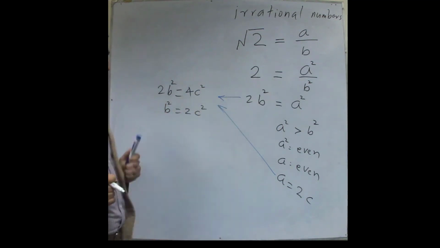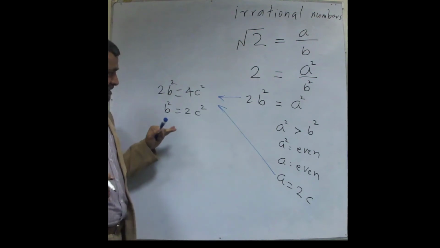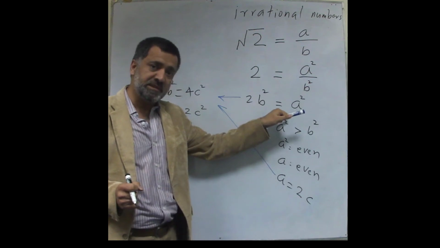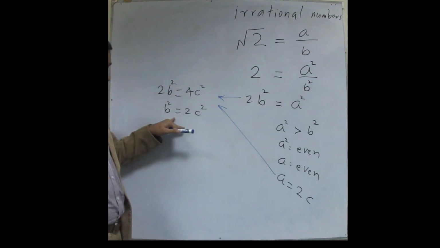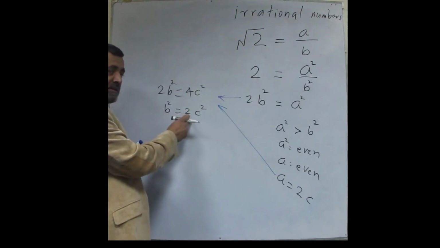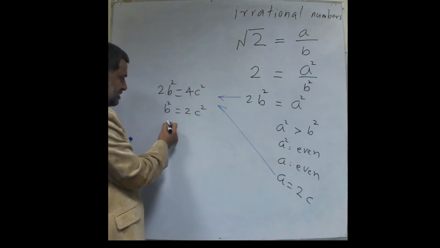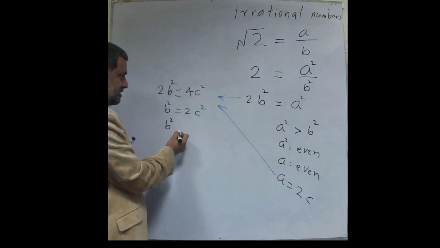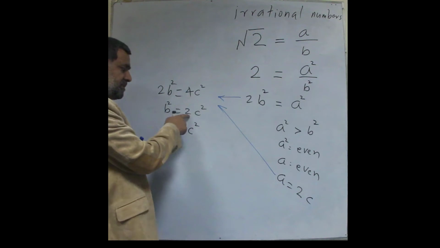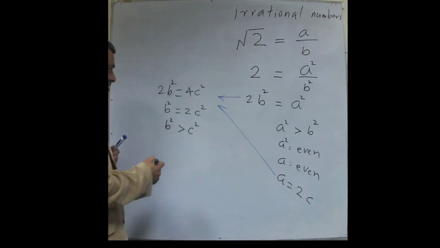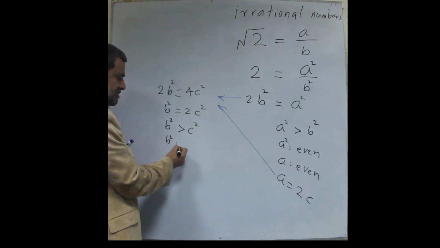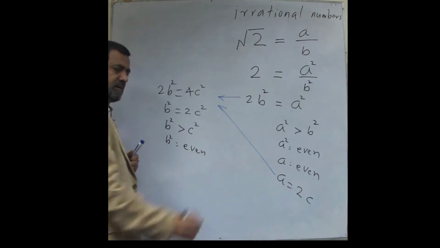I can now repeat this process. Just like we made these conclusions from this equation, we can now draw conclusions from this equation. The first conclusion will be that because b squared is twice of c squared, b squared must be larger than c squared. The other conclusion is that b squared must be even.